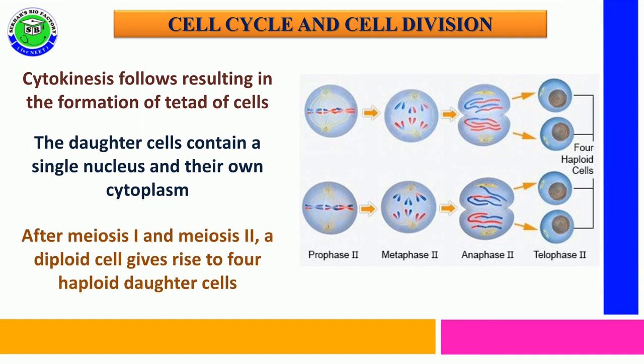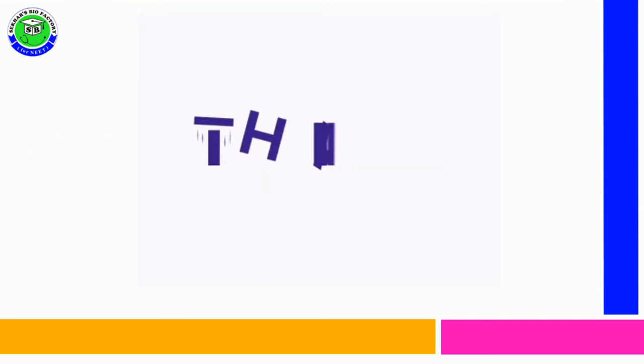After completion of meiosis 1 and meiosis 2, a diploid cell can divide and give rise to 4 haploid daughter cells. This is the mechanism of meiosis cell division. Thank you for watching.